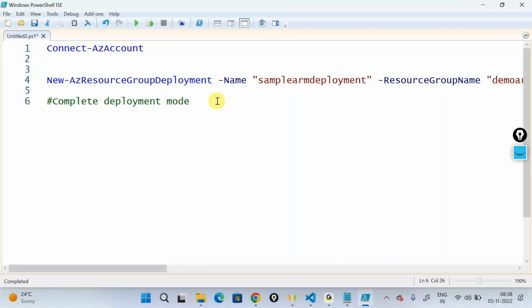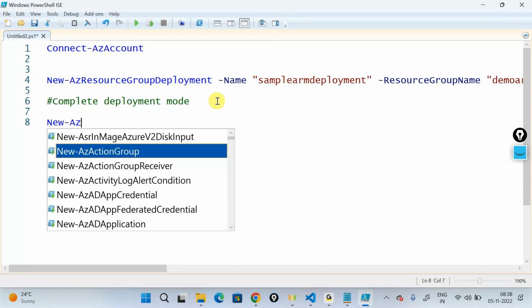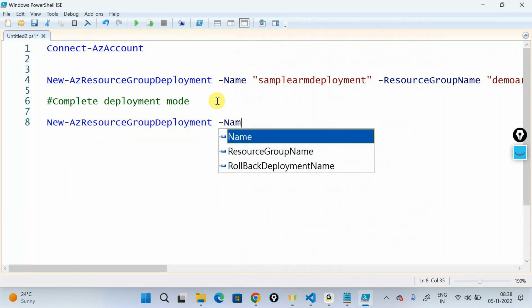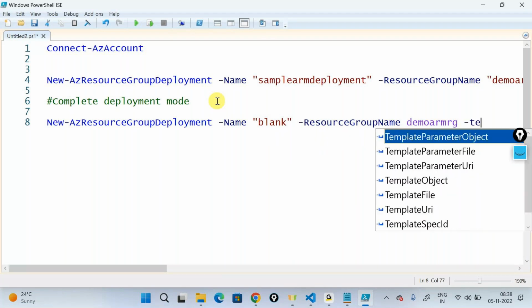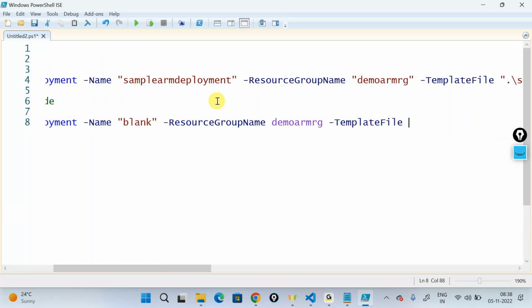And if I just go ahead, take this template the way it is, and deploy it using my PowerShell command, New-AzResourceGroupDeployment. Let's say name, blank. Resource group name, demo-rmrg. I'll say the template file, blank.json. Now, this blank.json doesn't have any parameters, nothing. It's just a blank file.